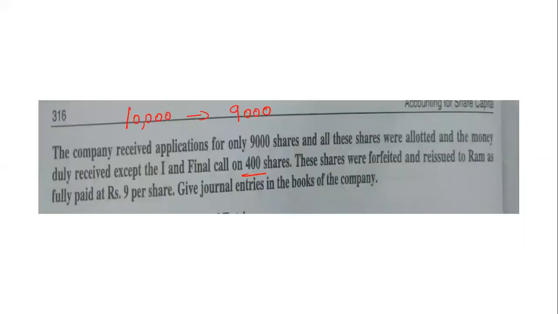Okay, but it has purchased only 9,000 shares. It is like, what, 10 chocolates the shopkeeper wanted to sell, but only 9 are purchased. Under subscription, 10,000 shares the company had given, but only 9,000 are purchased. Application is only for 9,000. So this is under subscription.